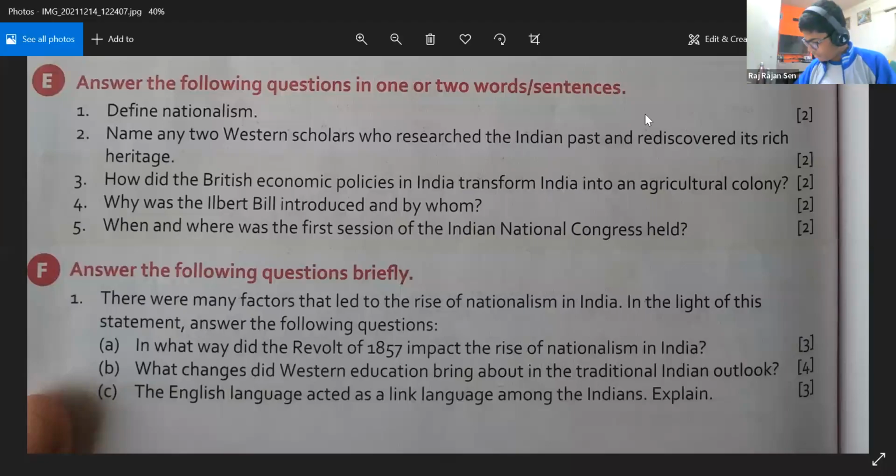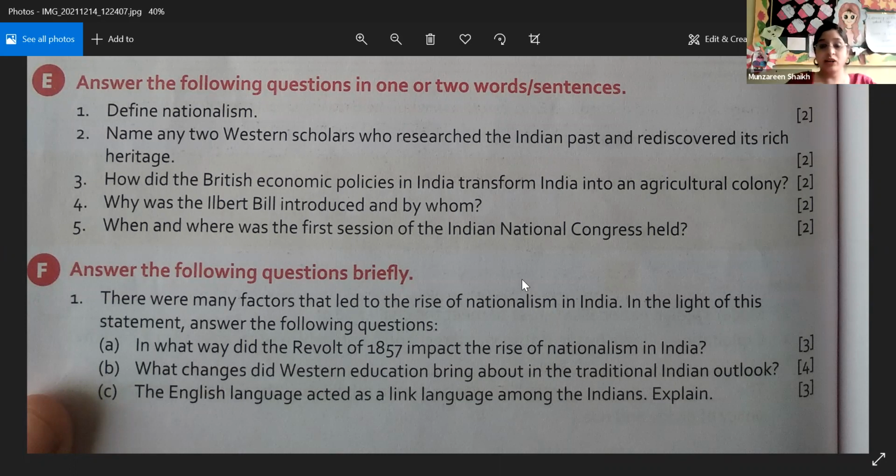The English language, as many Indians were now educated and knew how to speak in English, became a common medium of education. So people who didn't know the local language of a region could just communicate in English. And through the English language, it became easier for the Indians to communicate with the outside world, right? The communication barrier was removed because of the English language, right?